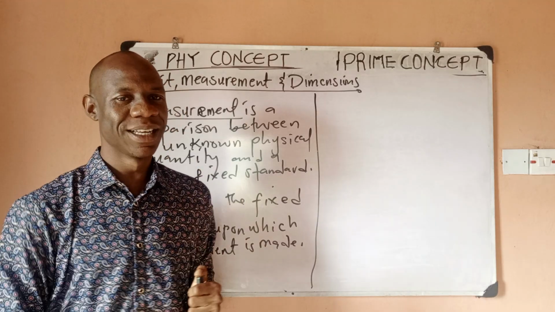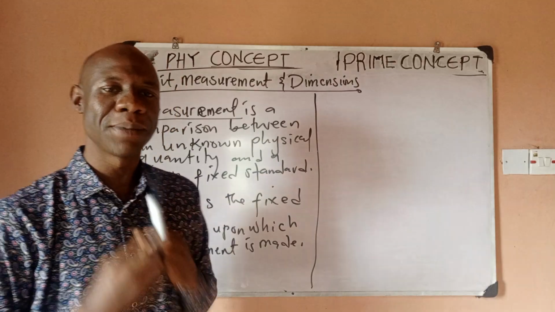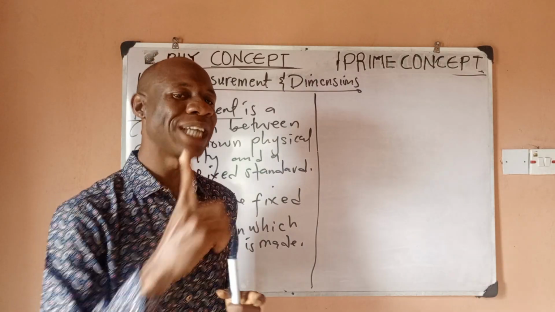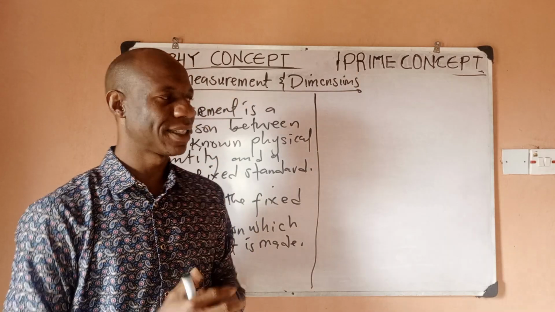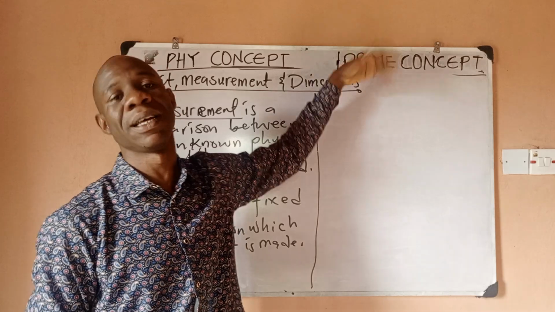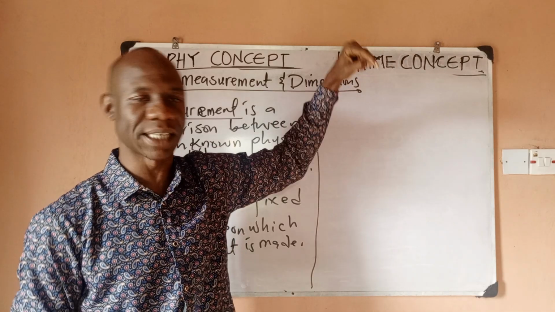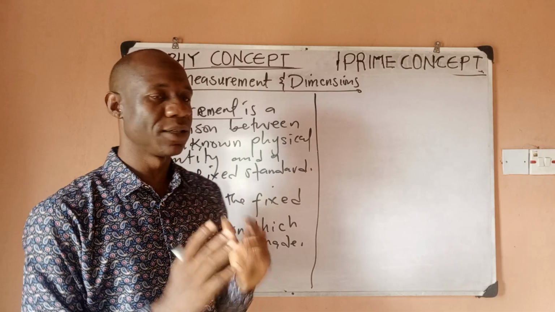Measurement. That is unit. So for example, I might decide that my standard for measuring rice is 1 pint. So it means 1 pint is the unit, right? Yes, I can now determine the size of every other thing. Say 1 bag of rice, I can determine how many pints are there. 10 bags of rice, I can determine how many pints. The same thing in physics.